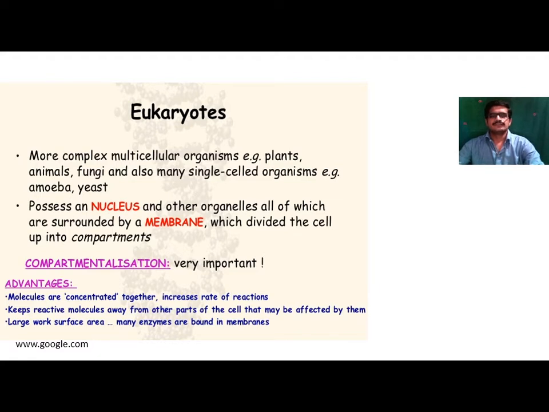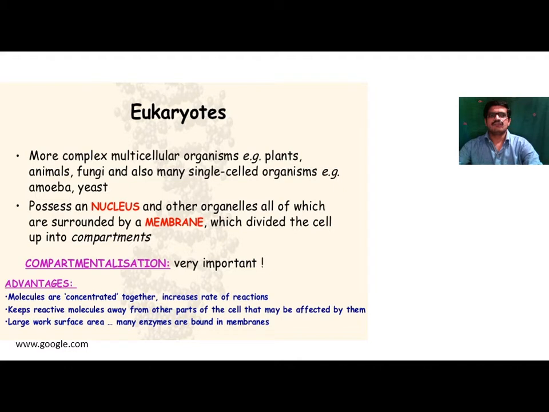So organisms are divided into prokaryotes and eukaryotes. Pro means previous or first form, and karyon means nucleus. First form nucleus is called prokaryotes.